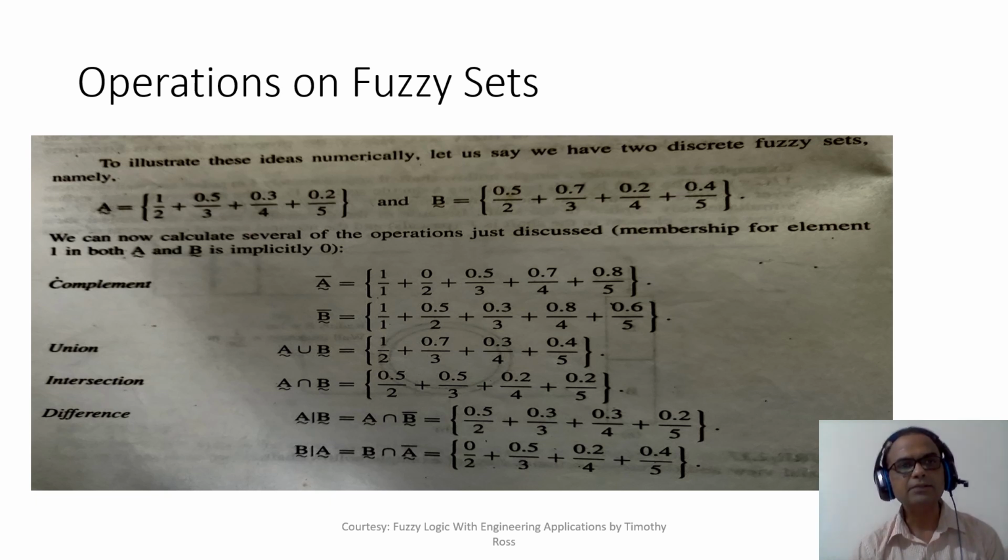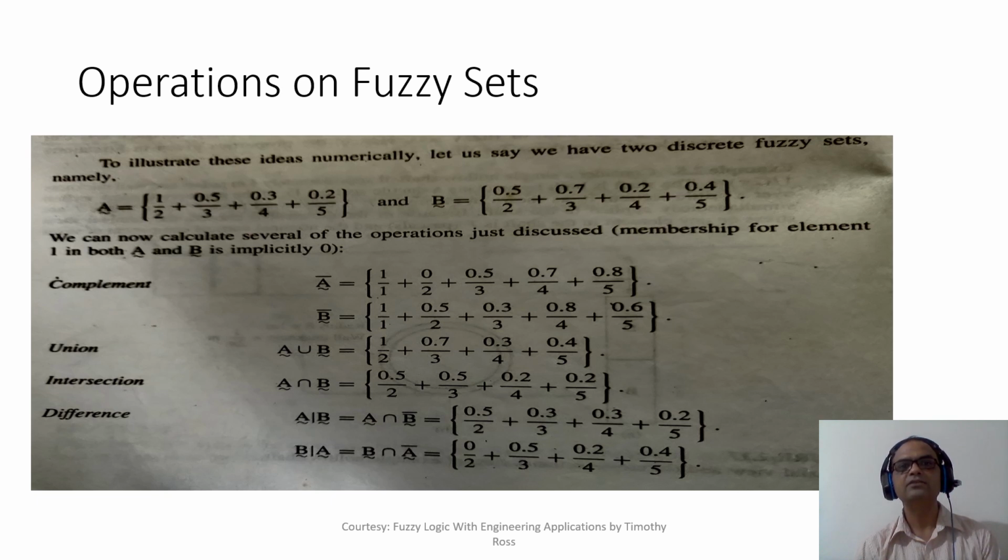So what is the membership value of 1 in set A? It was 0, right? That's the reason we have not written it. So 1 minus 0 is 1. Then what is the membership value of 2 in A? It is 1, right? So here it is 1 minus 1, so that would be 0. Now here they have shown a member with a membership value 0. What is the membership value of 3? 0.5.